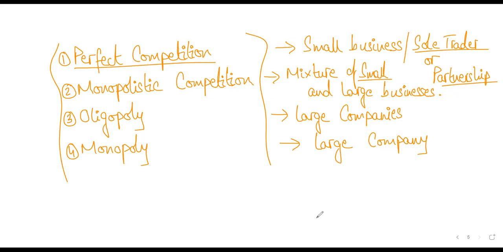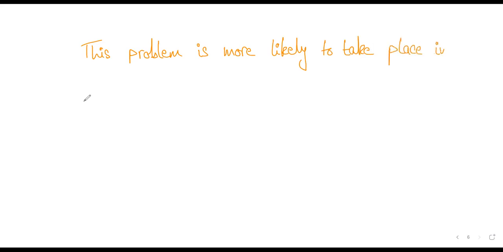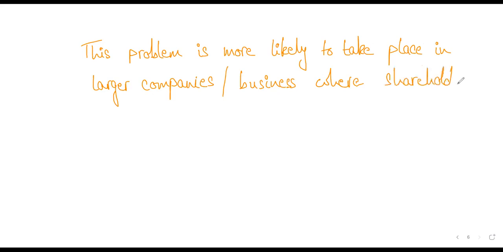Now after you've explained this, then you will say that principal agent problem is likely to take place in larger companies, slash businesses, where shareholders are not directly managing the company. Is this making sense?